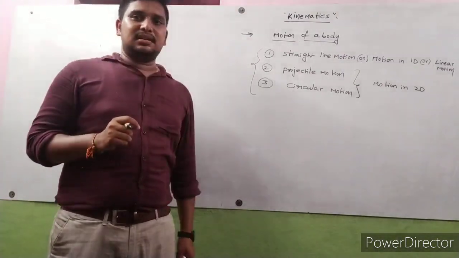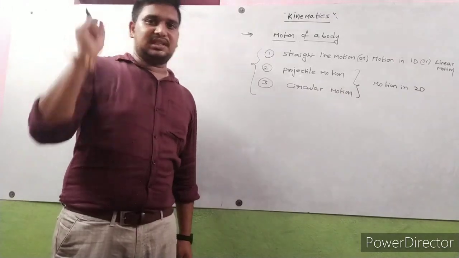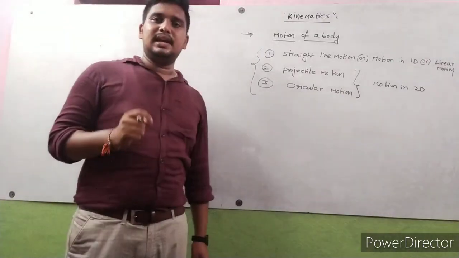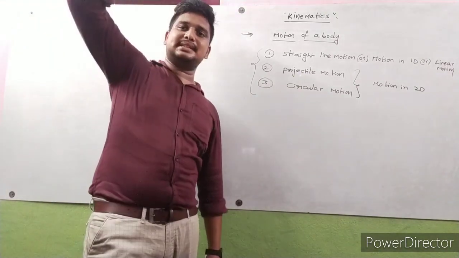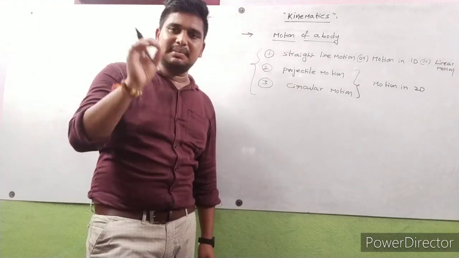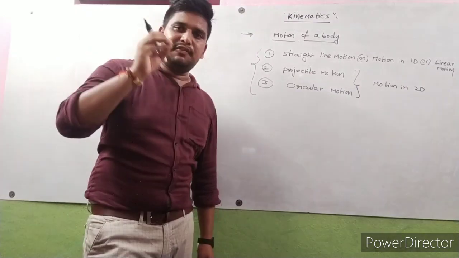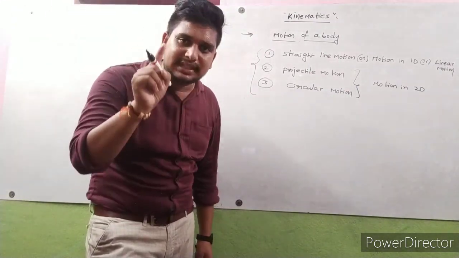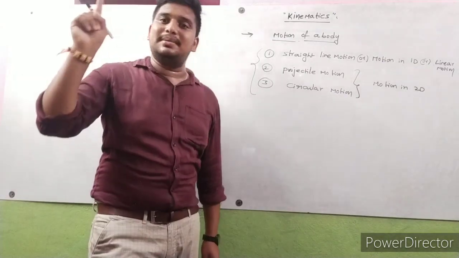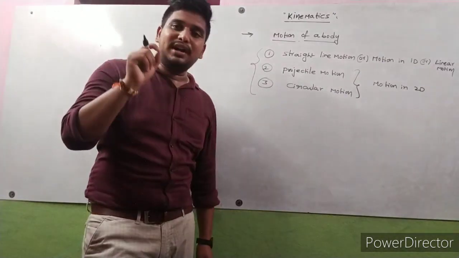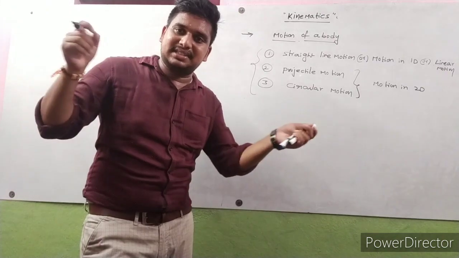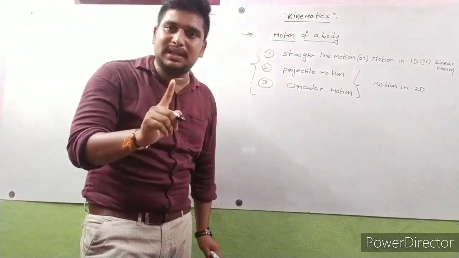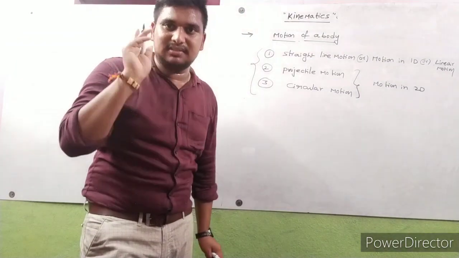Dimension is nothing but the coordinates of position of a body. For example, if your body moves in the x-axis direction, simply, dimension means direction. If a body moves in only one direction, then that motion is said to be motion in one dimension. If a body moves in two directions, like x-axis and y-axis, then that motion is said to be two-dimensional motion.